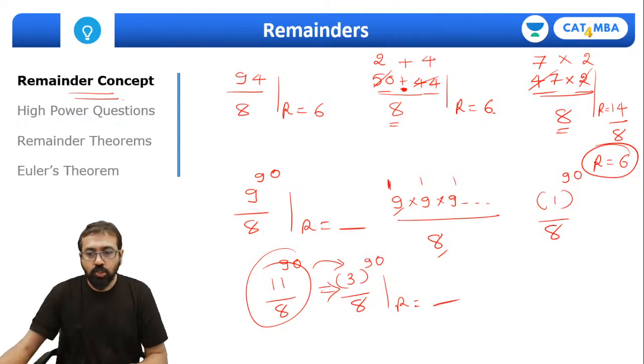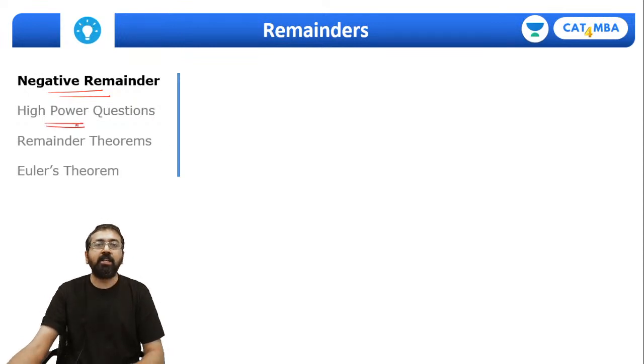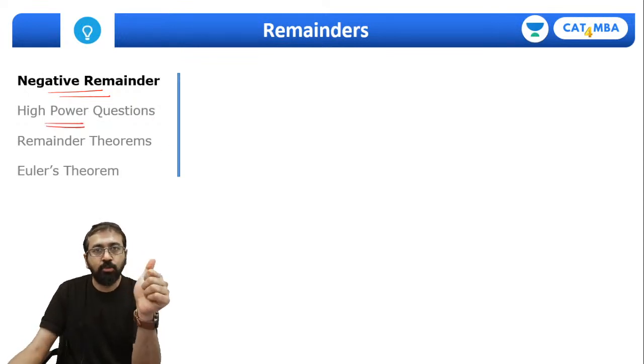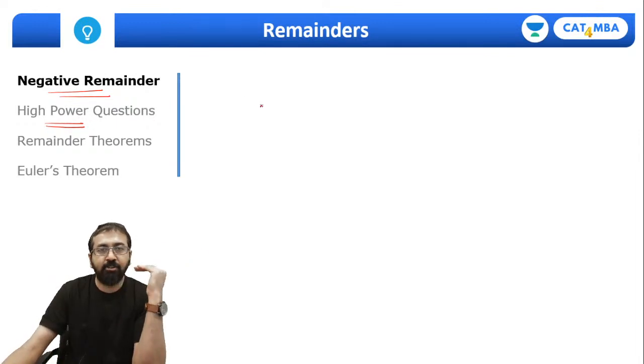Okay, fine. So let's look at the concept of negative remainder, which is very useful in solving high power remainder questions. So I'll give you one thumb rule: when you want to solve a high power remainder question, you will always try to get remainder 1 or minus 1. So for that we'll require the negative remainder concept.